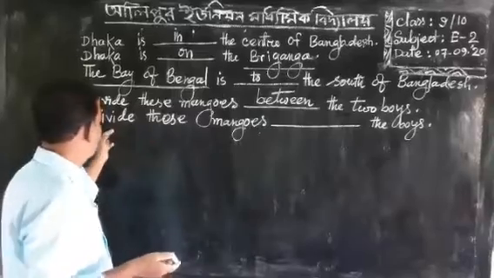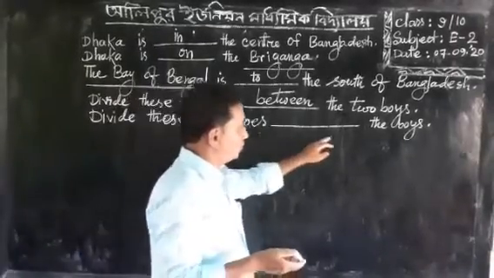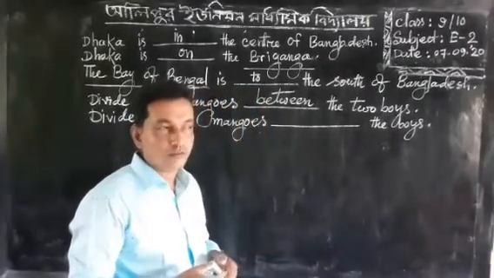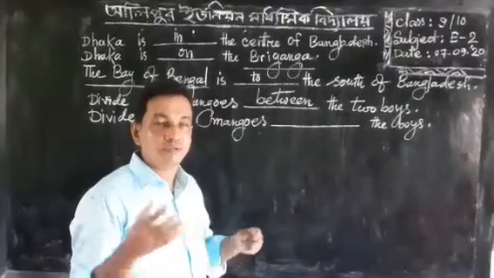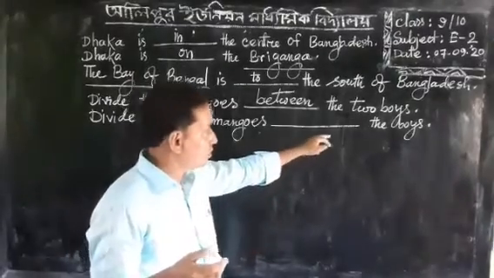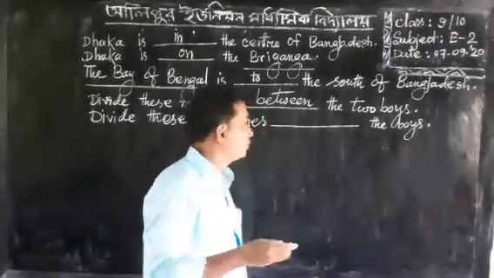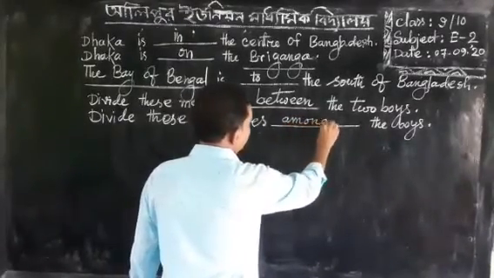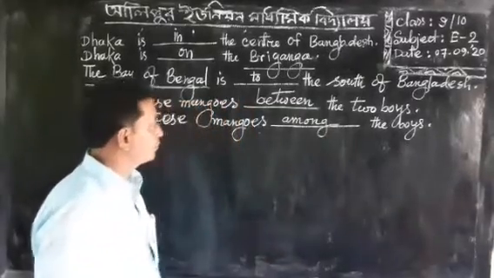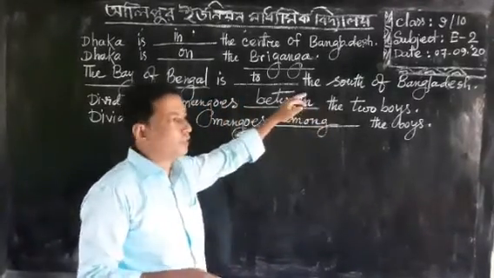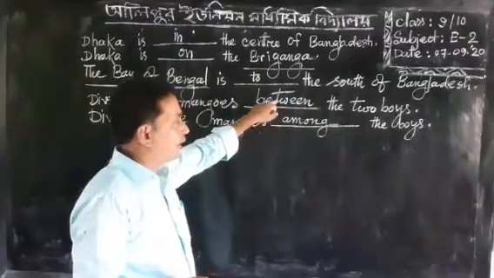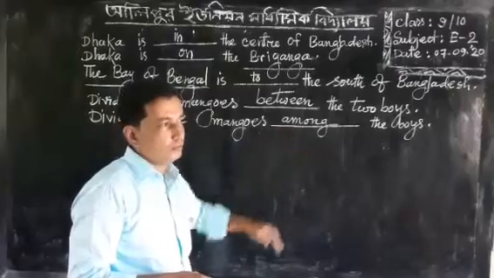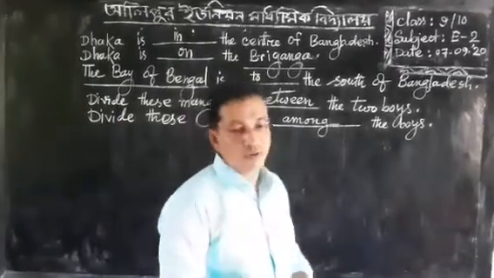But the last one, divide these mangoes blank the boys. The boys is not directly counted. The boys may be 10, maybe 3, maybe 4, and so on. But it is not an exact number. So we can put here among. When there is a specific number, we can put between, and when there is not a specific number, we can put among.